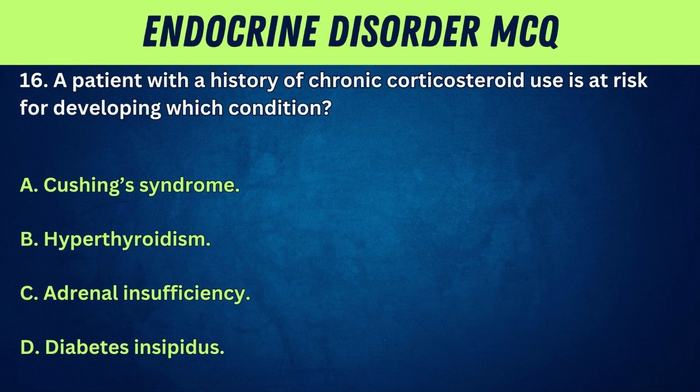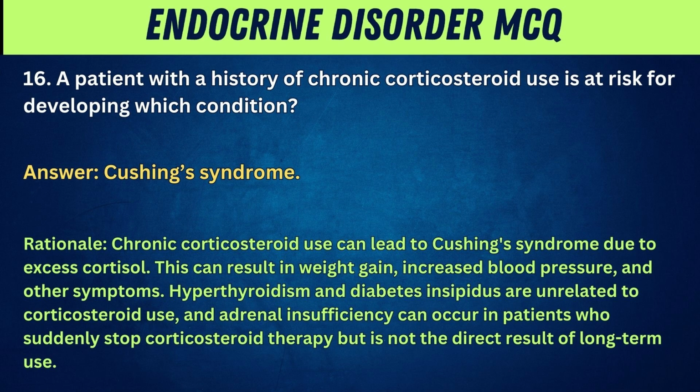16. A patient with a history of chronic corticosteroid use is at risk for developing which condition? A. Cushing's syndrome. B. Hyperthyroidism. C. Adrenal insufficiency. D. Diabetes insipidus. Answer: Cushing's syndrome. Rationale: chronic corticosteroid use can lead to Cushing's syndrome due to excess cortisol.